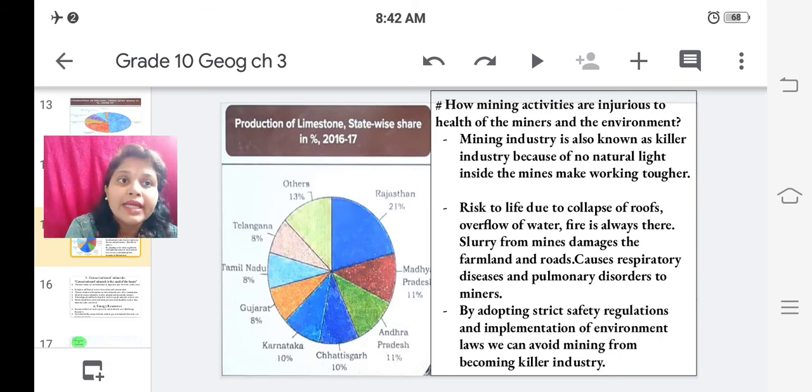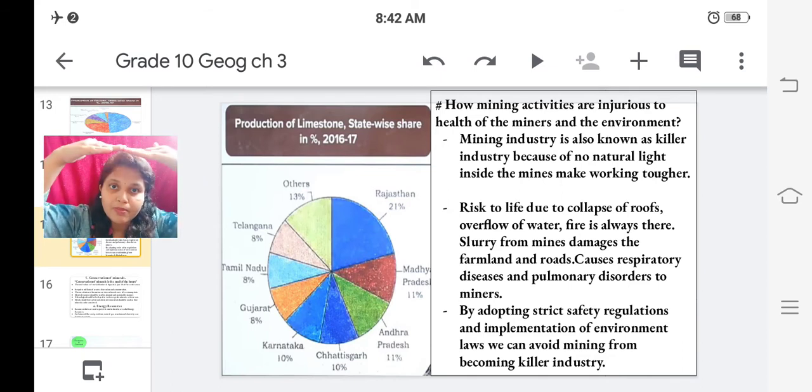How? The mining industry is also known as a killer industry because of no natural light inside the mines, which makes the working of the workers tougher. There is no proper ventilation also. Risk to life due to collapse of roofs. Collapse of roofs means the roof of the mine can collapse at any time. There is no guarantee for that. Overflow of water is there inside the mine.